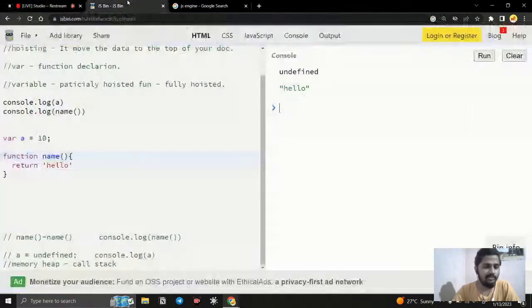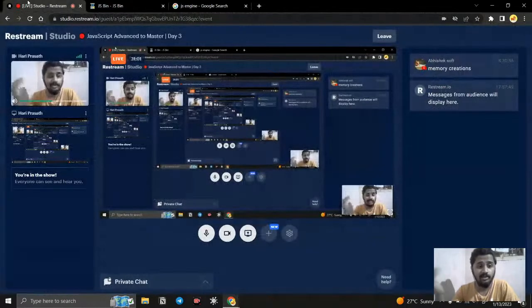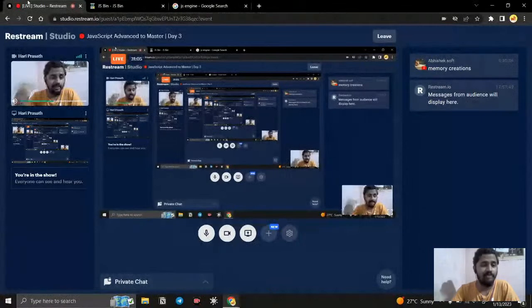Here I said some things like hoisting will not work in let and const, but actually it will. Hoisting takes place everywhere, but because of some factors, we cannot access it.